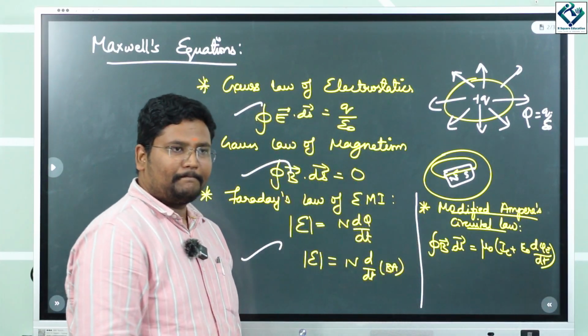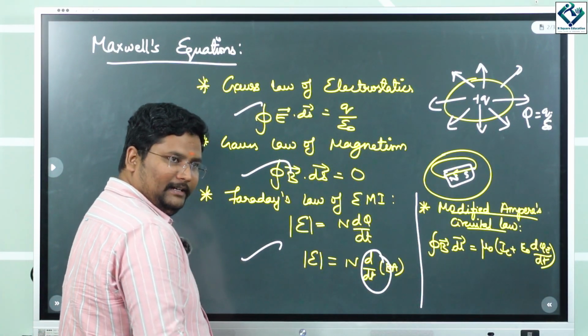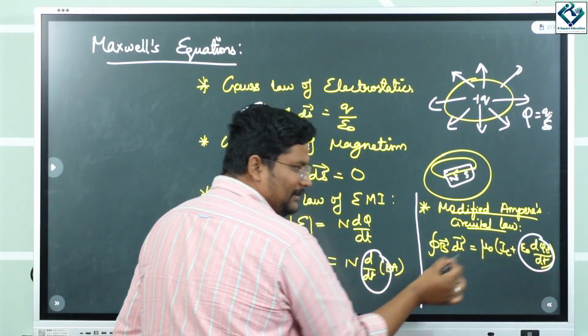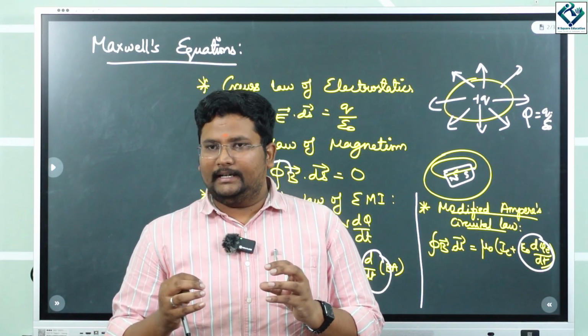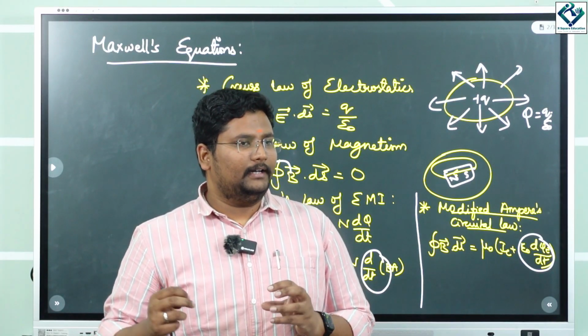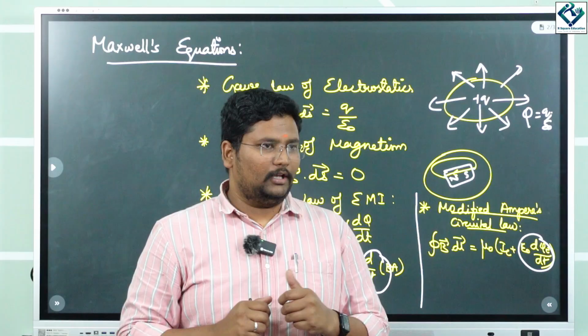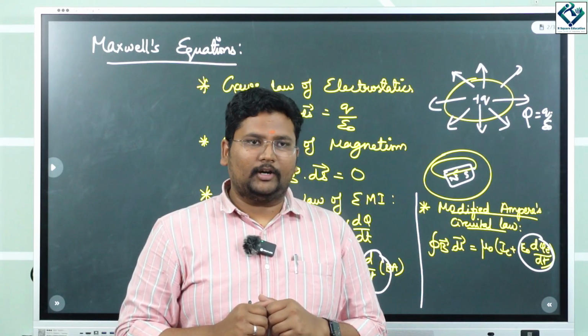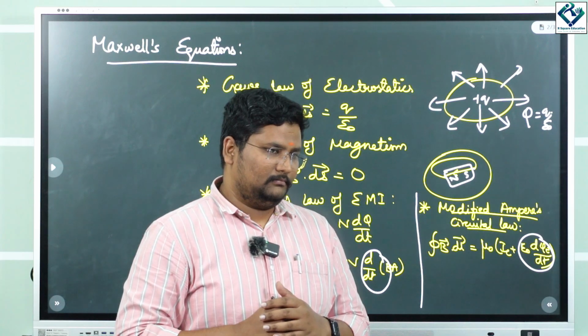Correct? Yes. So now see here, you have a change in magnetic field, you have a change in electric field, right? These two, when combined, give a velocity equal to the speed of light. Velocity of light. So it almost equates to 3 into 10 power 8 meter per second.